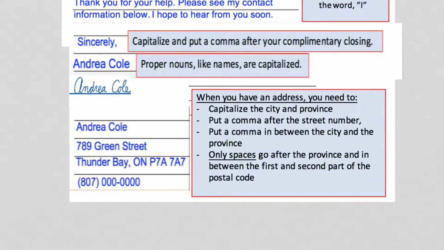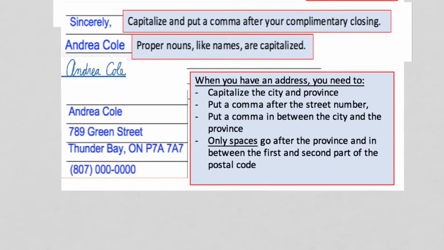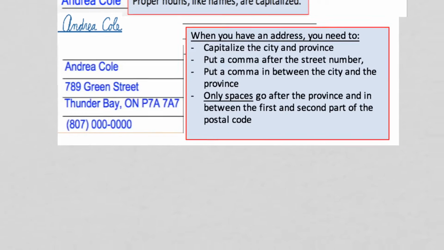And when you get to your closing, you want to capitalize it and put a comma after it. So "Sincerely" with a capital S and a comma. Sincerely, comma. And proper names like nouns are capitalized, so I need to capitalize the first letter in each part of my name, my first and last name.